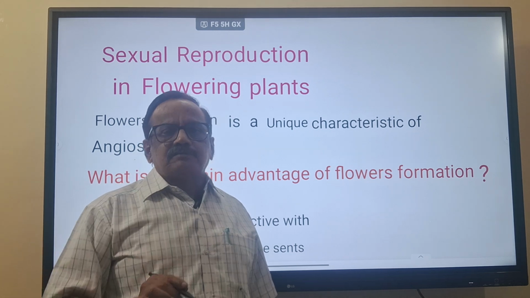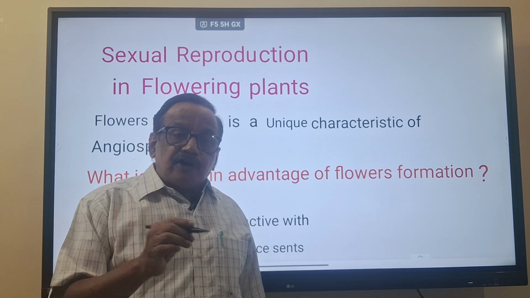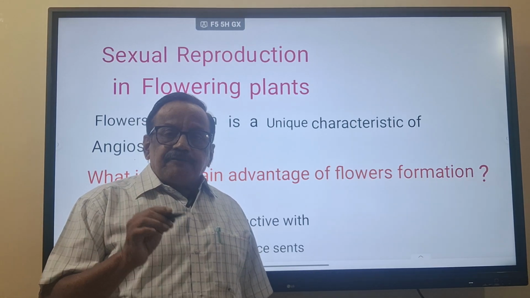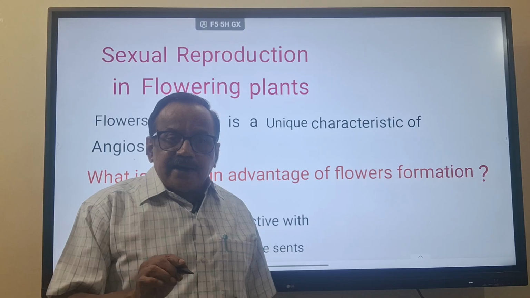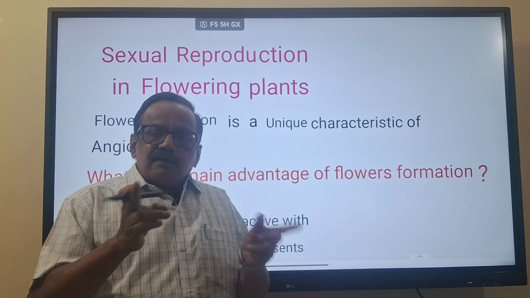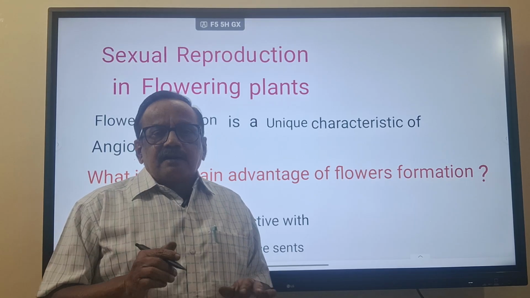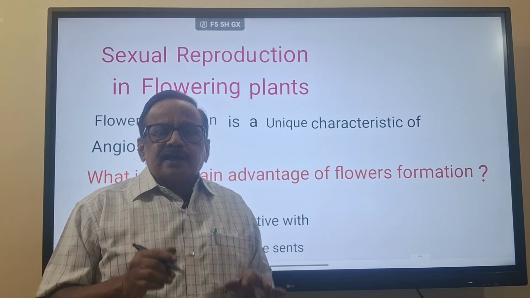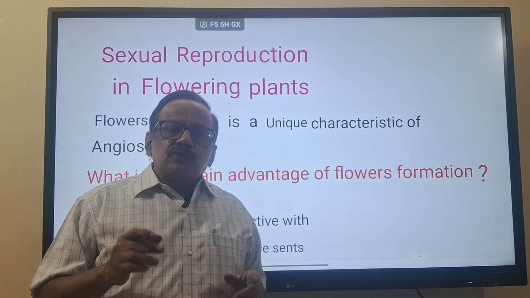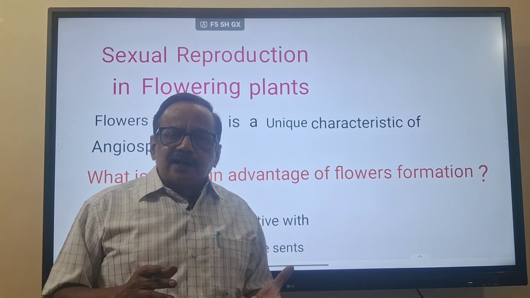This is important, and it is also mentioned in embryo formation and sexual reproduction: pollination and fertilization are independent of water. So flowering plants do not require water for gamete transfer, because they carry out pollination through flower formation.